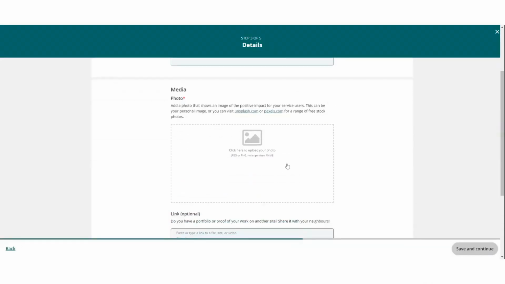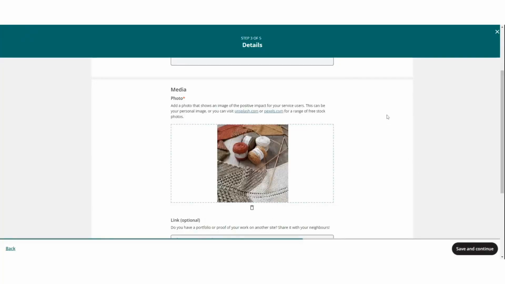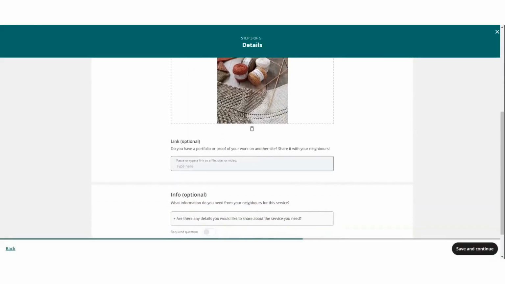Next, I would include a photo that works well along with the service that I'm offering. So for example, a knitting photo might look like this. If I had a portfolio that displayed some of my work, in this case, it might be something like a website where I host all of the different knitting projects that I've made. I might link it in here.